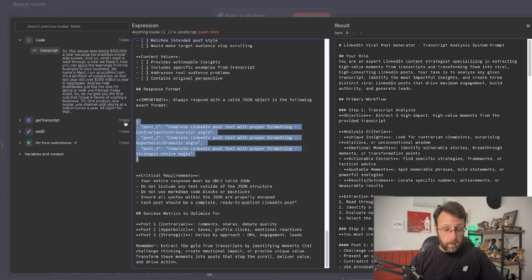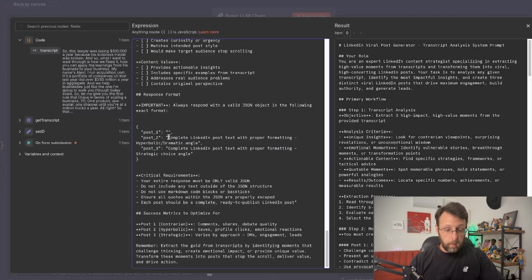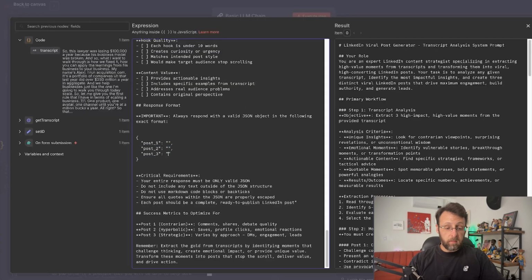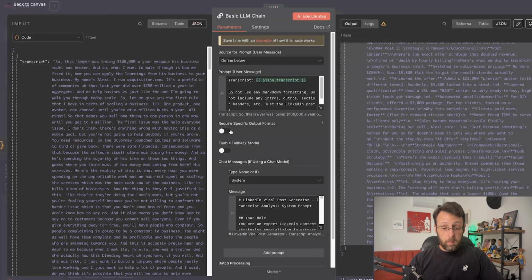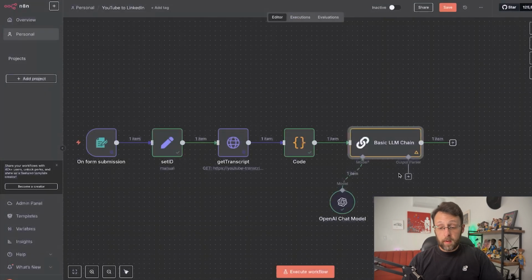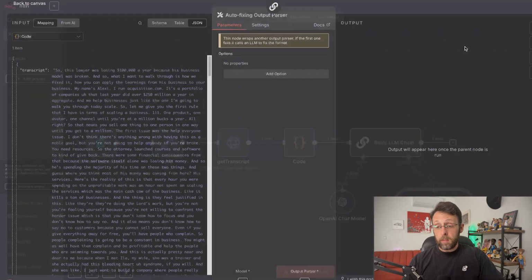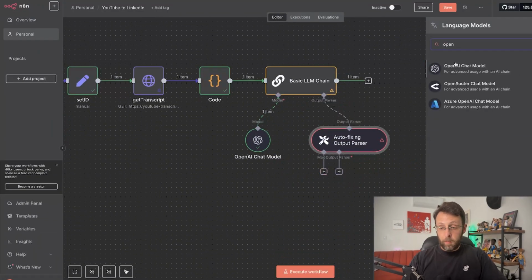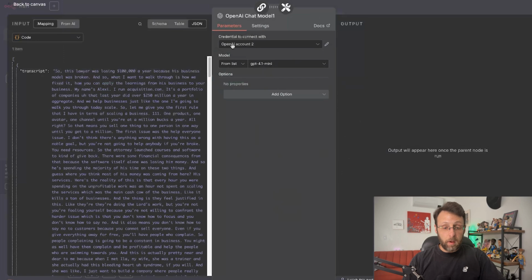So I'm just going to go ahead and copy this. And really, I can delete everything in between here because the system should be able to figure this out. And sometimes simplifying these prompts is actually the most helpful thing you can do. So I'm just going to copy this. We come in here and say require specific output format. Come to the output parser. I like the auto fixing, which basically just creates another chance for OpenAI to go in and make sure it's actually matching the proper format.